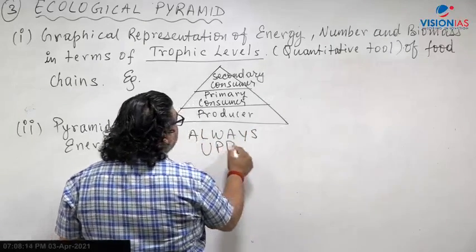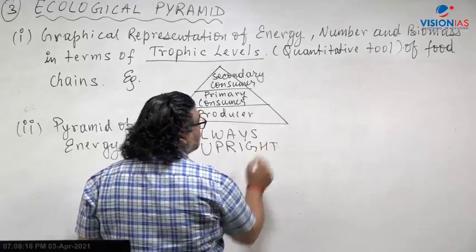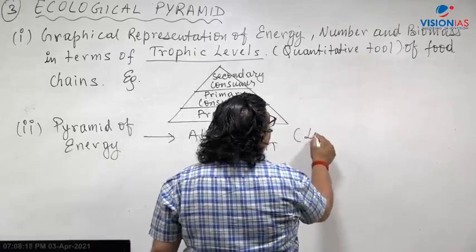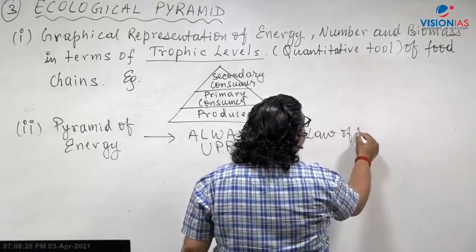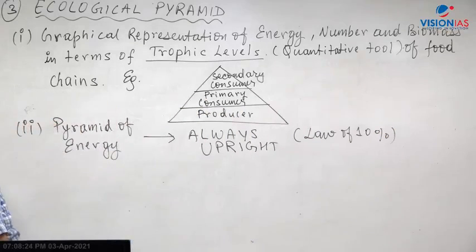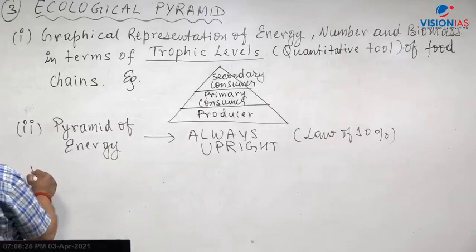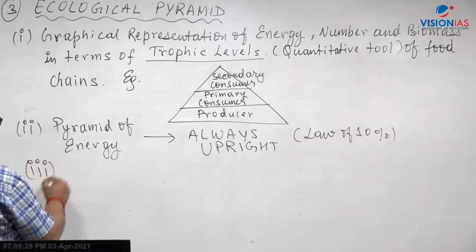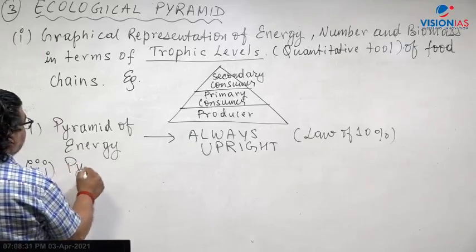Because of the law of 10%, energy will keep on decreasing, so it is always upright. Whereas the pyramid of biomass, right, when we take the pyramid of biomass,